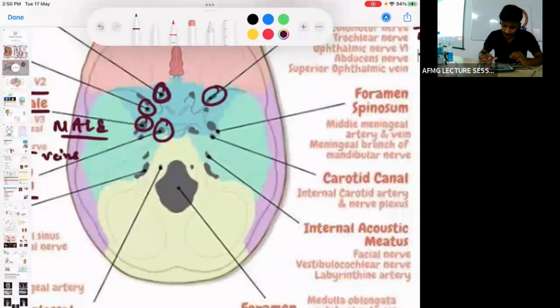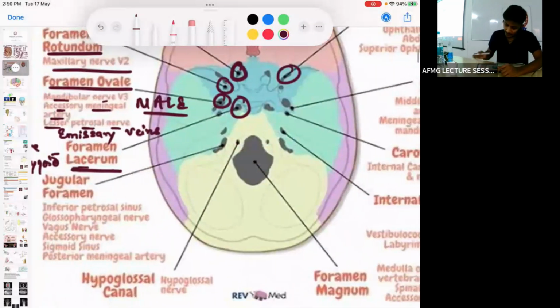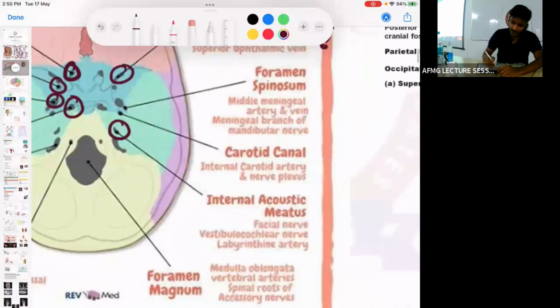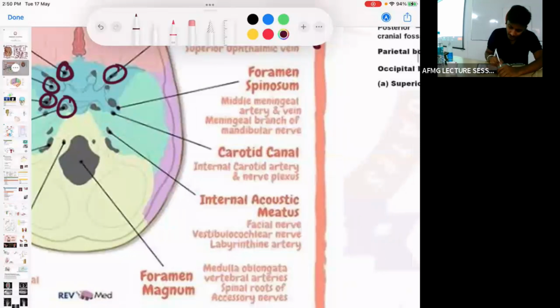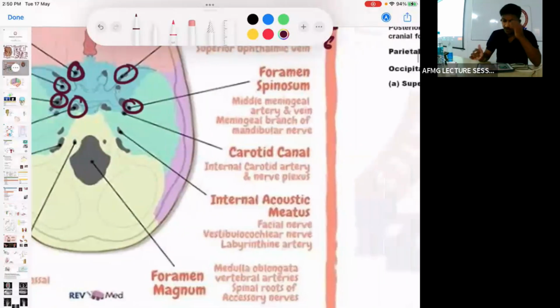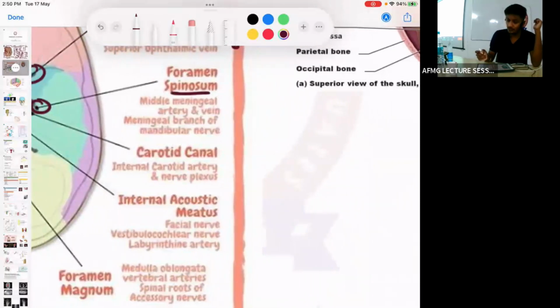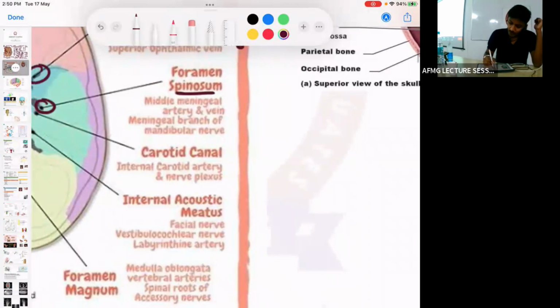Next, as you can see, behind the foramen lacerum there is the carotid canal, and easy by the name it is. तो पहले carotid canal से पहले जाते हैं इस पे. So the structure adjacent to foramen lacerum is the foramen spinosum. And foramen spinosum से क्या क्या पास होता है? So M3 to be remembered. Okay, what passes by foramen spinosum?